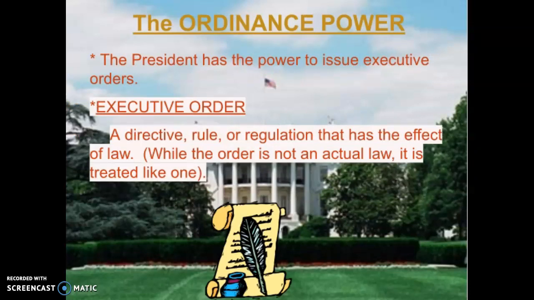And the president can issue so-called executive orders. These are rules or statements or regulations that the president will sign that have the effect of law. So the president will, for example, Abraham Lincoln, when he issued the Emancipation Proclamation that freed the slaves in the Confederate States, that was done by an executive order. So these can be big things or little things, and they have the force of law.